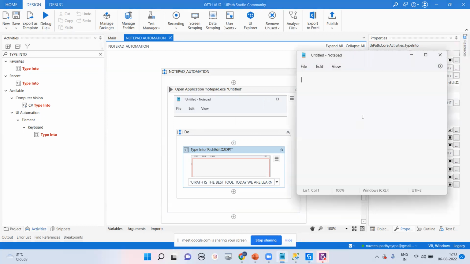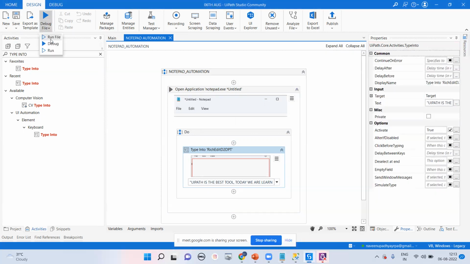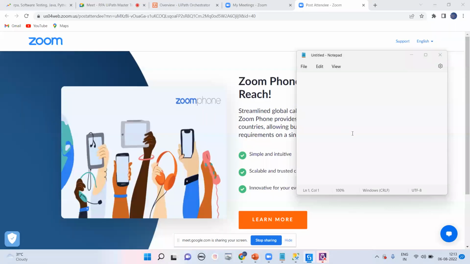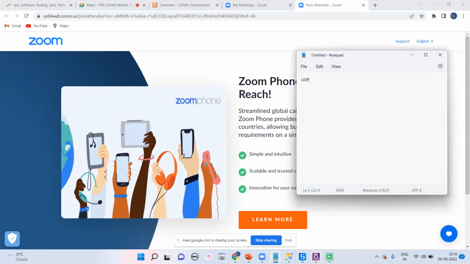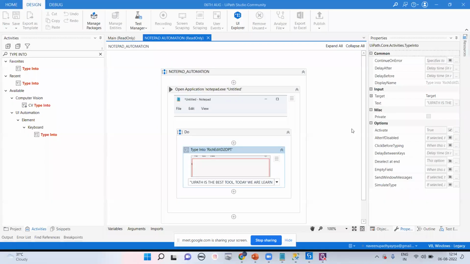We have written here. If you run this program till now, it will launch this notepad and write the data inside your notepad. Right now it's working. What is my next task?